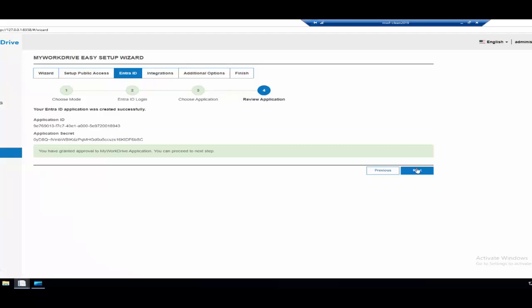So you might start off with myworkdrive.net and then you end up wanting to, okay, I think this is a great product. I want to go ahead and put my own SSL certificate and host name in here. That's good, but you'll need to go back to Entra ID in Azure and edit the URL portion to put in the new host name there instead of using the myworkdrive.net host name that we created for you a minute ago.